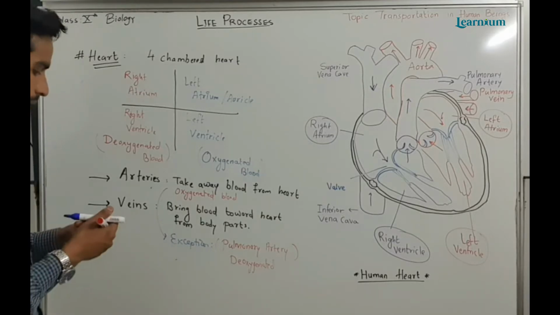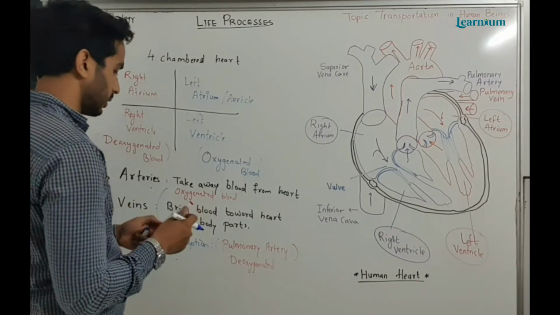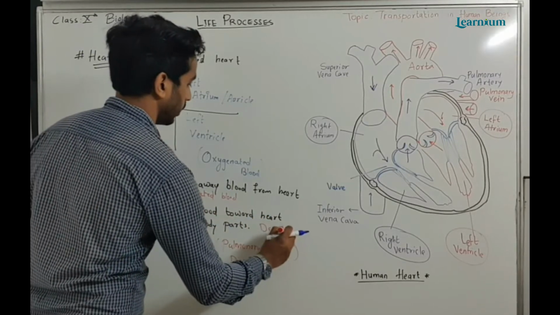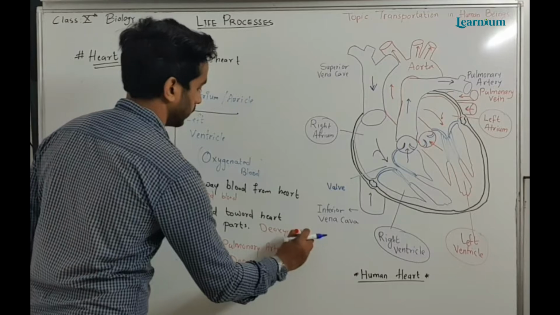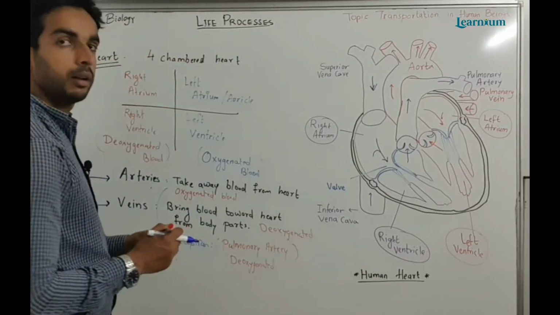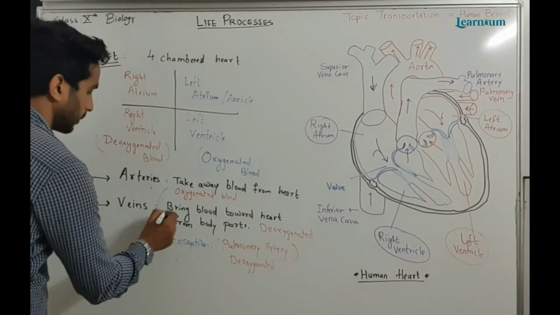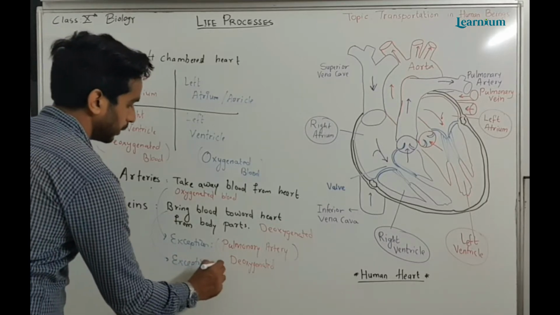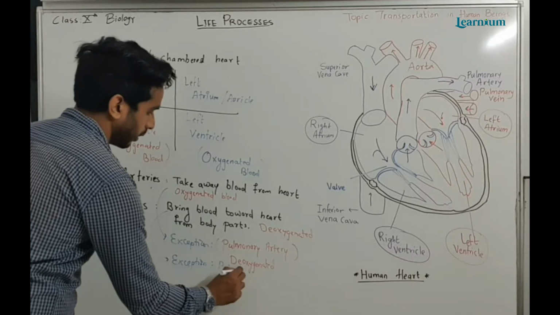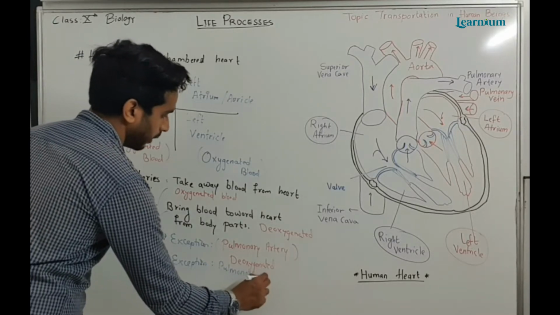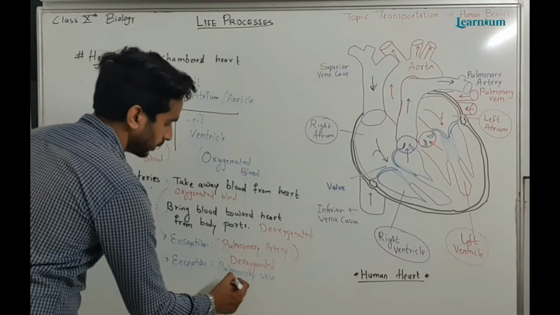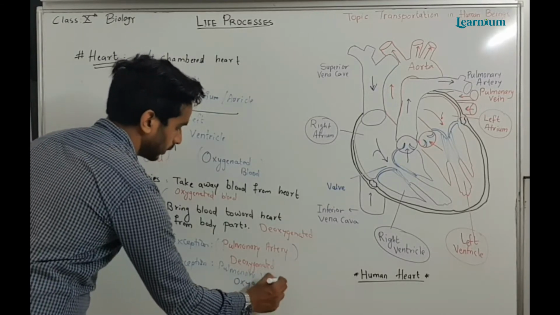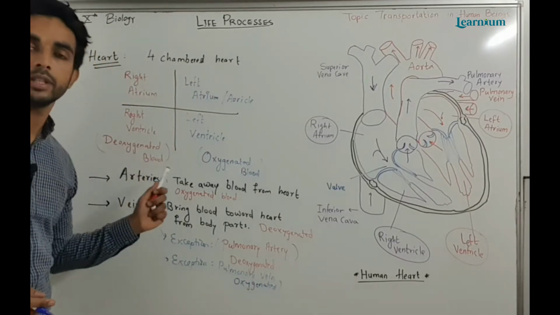And veins, these veins carry deoxygenated blood, but only one exception is there, the pulmonary vein. The pulmonary vein carries oxygenated blood. So this is all about vessels which carry the blood.